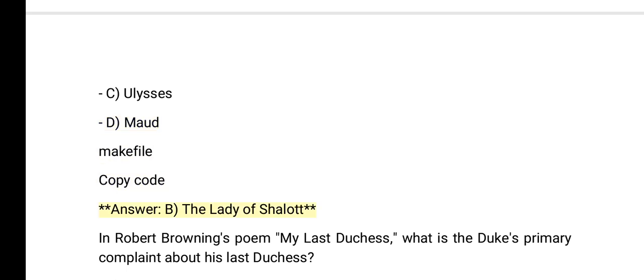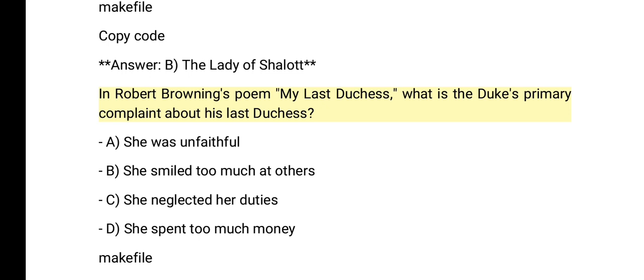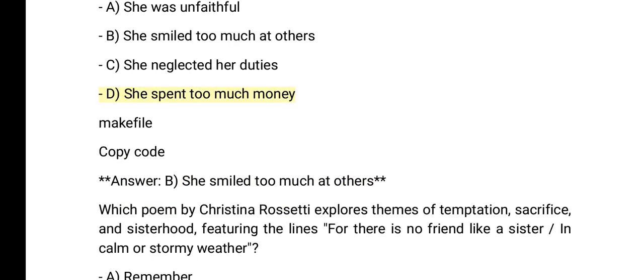In Robert Browning's poem, My Last Duchess, what is the Duke's primary complaint about his last Duchess? A. She was unfaithful. B. She smiled too much at others. C. She neglected her duties. D. She spent too much money. Answer. B. She smiled too much at others.